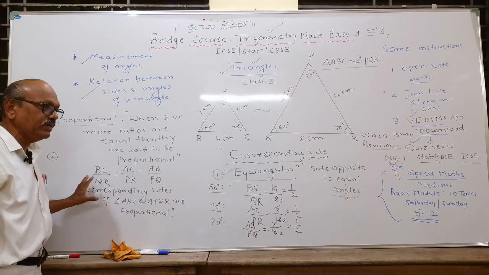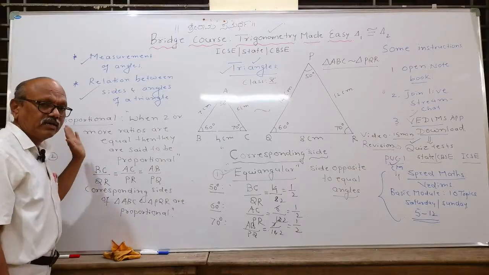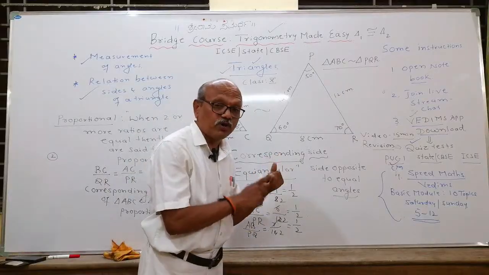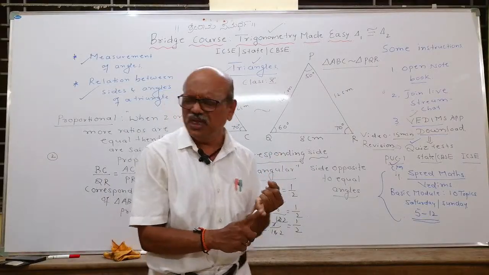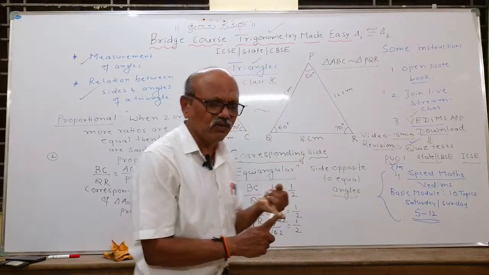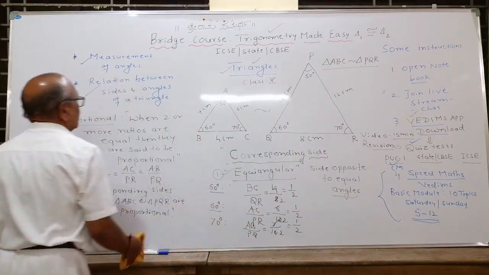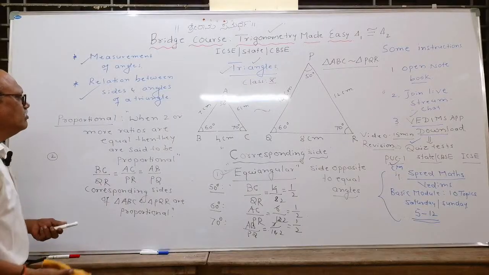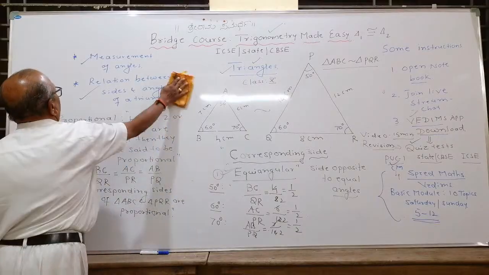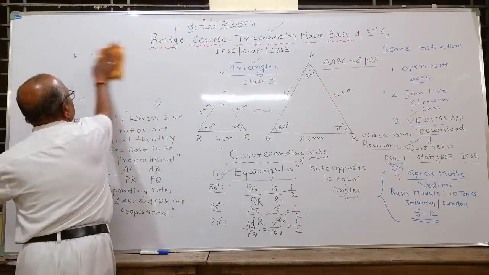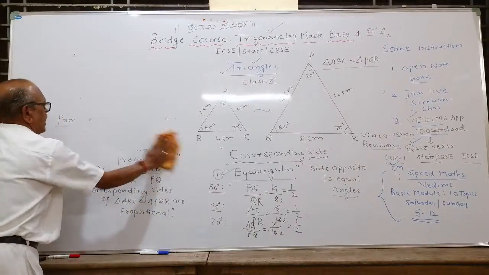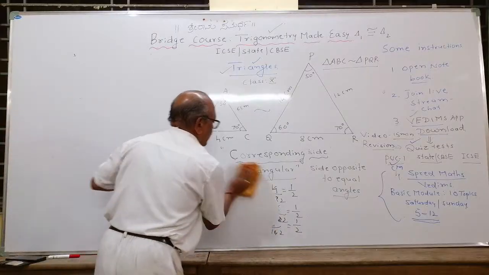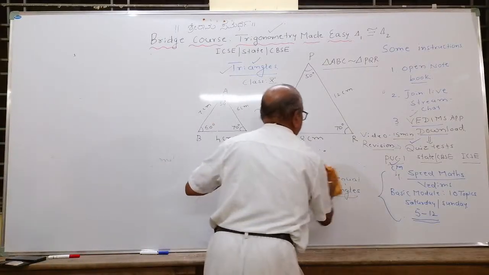If you do not understand it, pause the video, rewind it and try to understand this concept clearly. One concept is what are corresponding sides. Many students have deep confusion about it. I will clear it for you with one example. I will draw two triangles now. I will give you 1 or 2 minutes to try to get it. Okay, I will rub this out, and I will give a simple example to write the corresponding sides of two triangles.